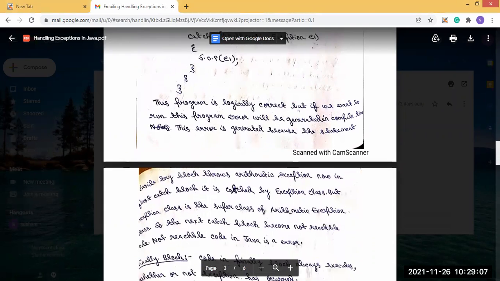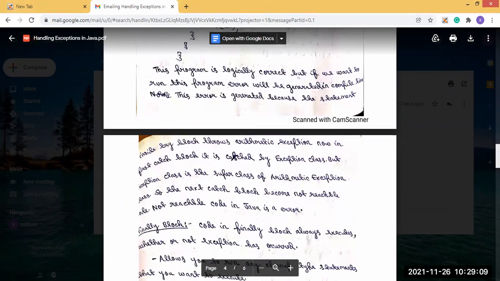The error is generated because the statement inside the try block throws an arithmetic exception. In the first catch block, it is caught by the Exception class, but the Exception class is the superclass of the arithmetic exception class. So the next catch block becomes unreachable code, and unreachable code in Java is an error.